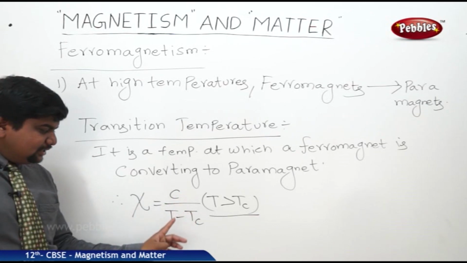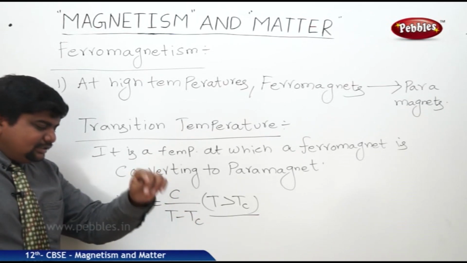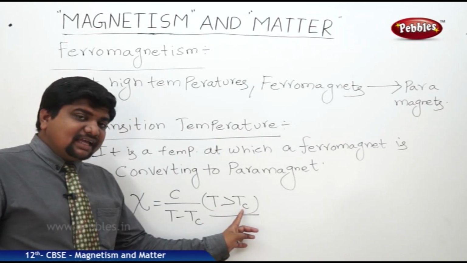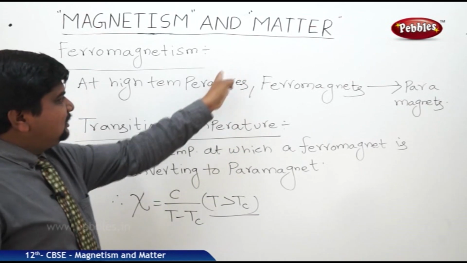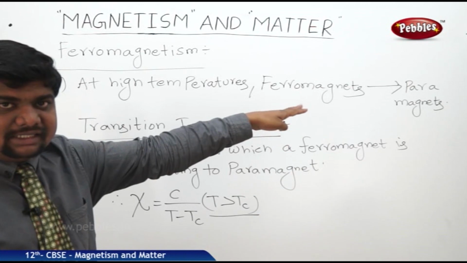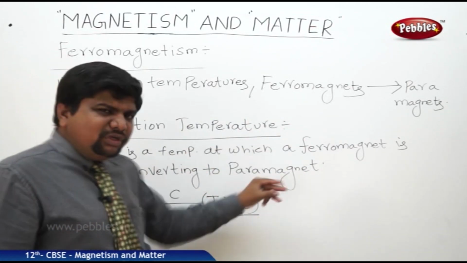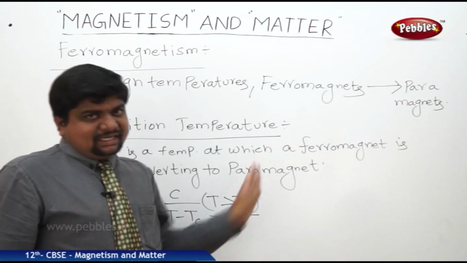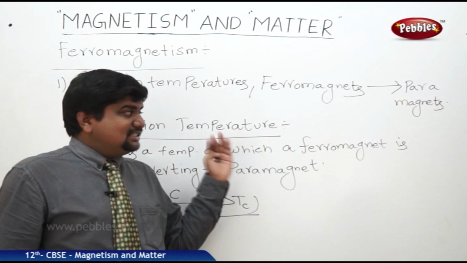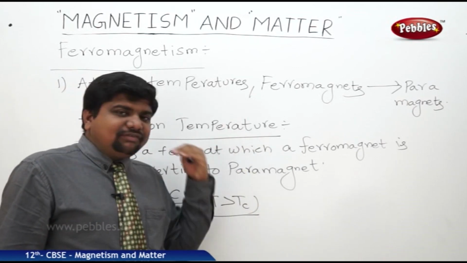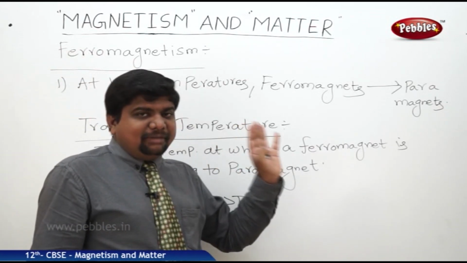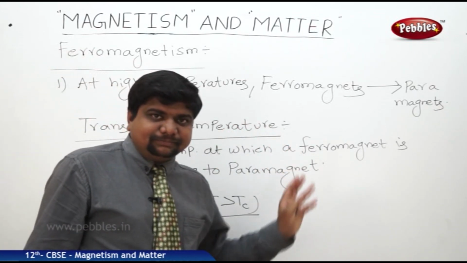C is Curie's constant, T is the transition temperature, Tc is Curie's temperature, where the transition temperature is greater than the Curie's temperature, and the behavior of the ferromagnet converts to paramagnetic behavior. This is one of the unique properties of ferromagnets. One more unique property of the ferromagnet is magnetic retentivity, or persistence of the magnetic field in the absence of an external field. Like this, we can classify the magnetic materials and their examples.